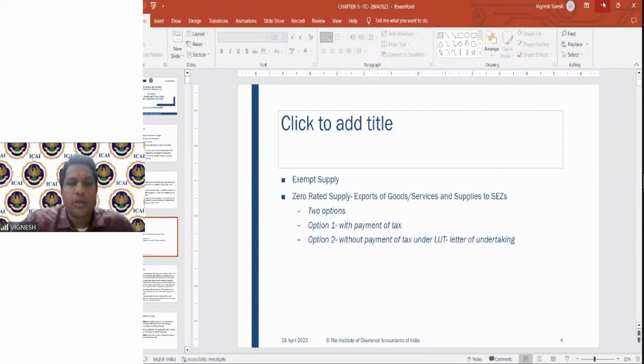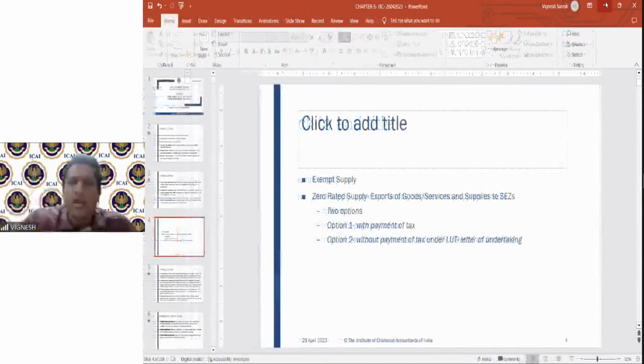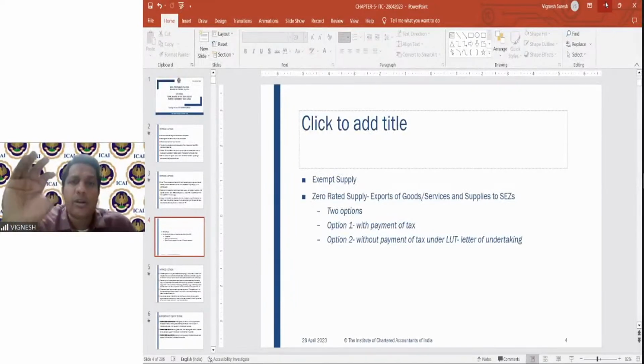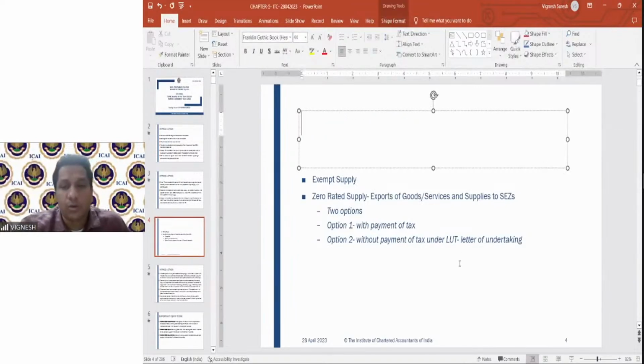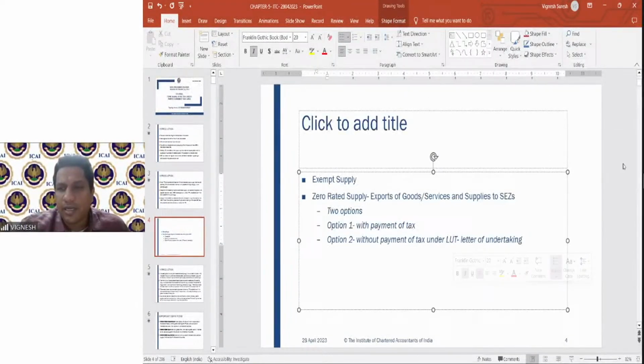Option number two, you export without payment of tax under LUT, letter of undertaking. That means you need to execute a letter of undertaking, or it's an online application which you file with the President of India, saying that you are into pure export of services and you need not collect the respective tax.